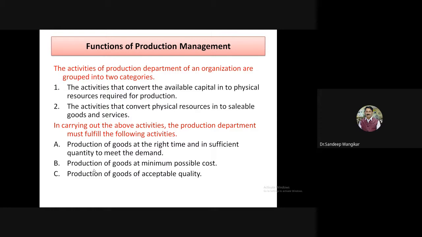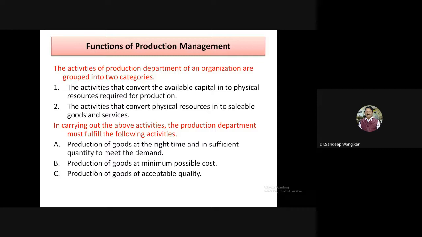So production of goods at the right time in sufficient quantity to meet the demand: this vaccination is a good example which fits here. And this is also due to the pandemic. Now the same situation, or the same production of these goods, will continue. The situation now is that it is available everywhere.